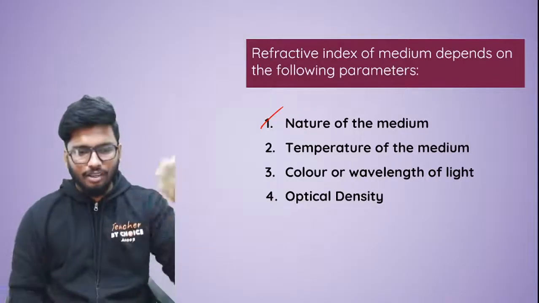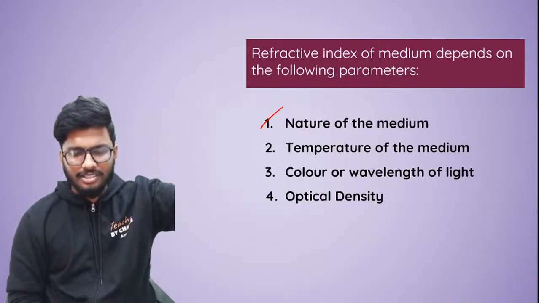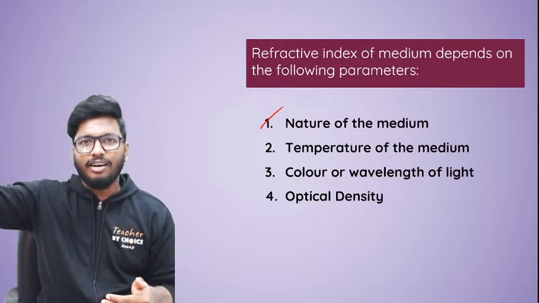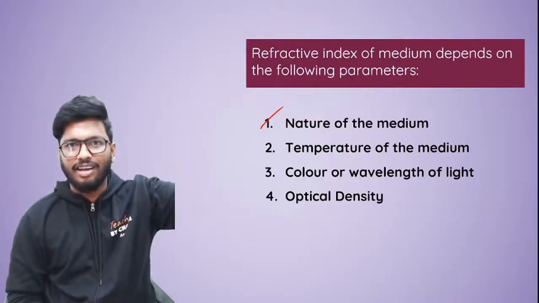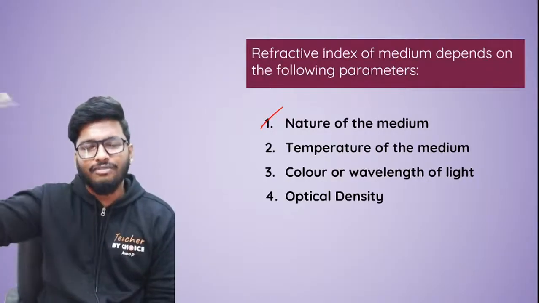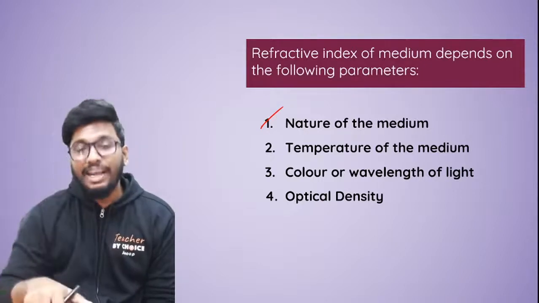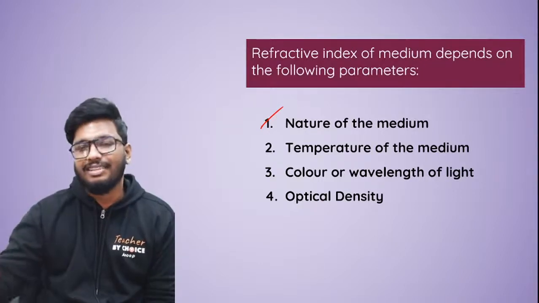You guys have probably learned about atmospheric refraction, and understood why you have early sunrise and delayed sunset and all that. You guys remember all of that? So you saw that the refractive index is different at different densities because the density of the air is different. That is one thing, that is the nature. The temperature of the medium also is a factor that it depends on.